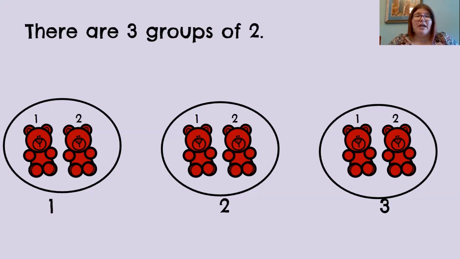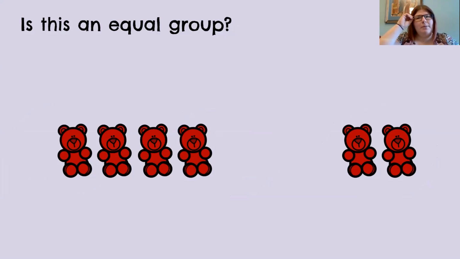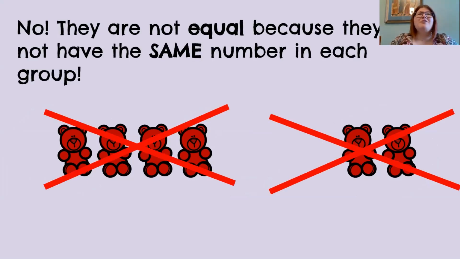There are 3 groups of 2. We see inside of each of the circles, that's 1 group, 2 groups, 3 groups. And we see there are 2 teddy bears inside of each of the groups. What about this one? Is this an equal group? No, they are not equal because they do not have the same number in each group. One group has 4 and the other group has 2. They are not equal.